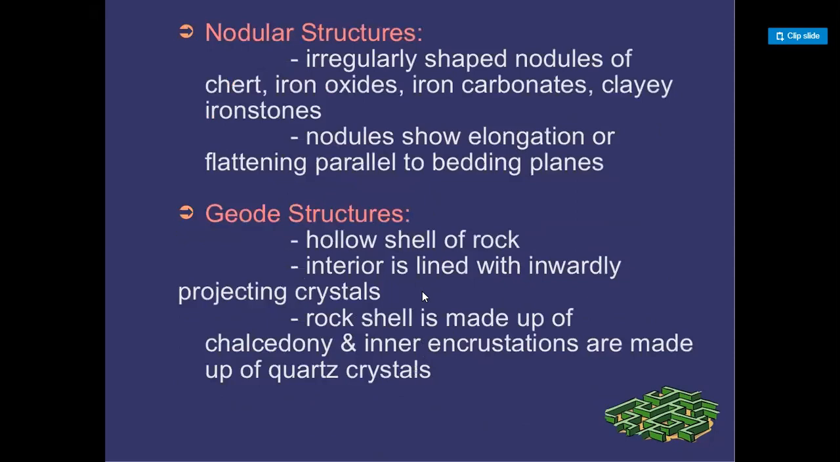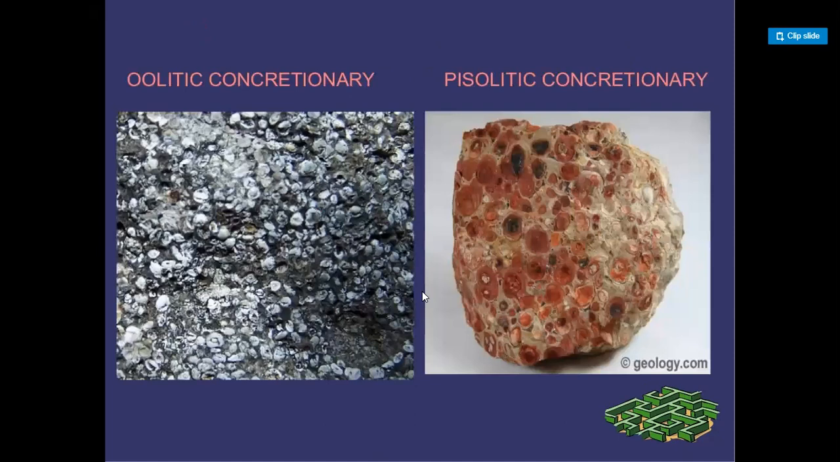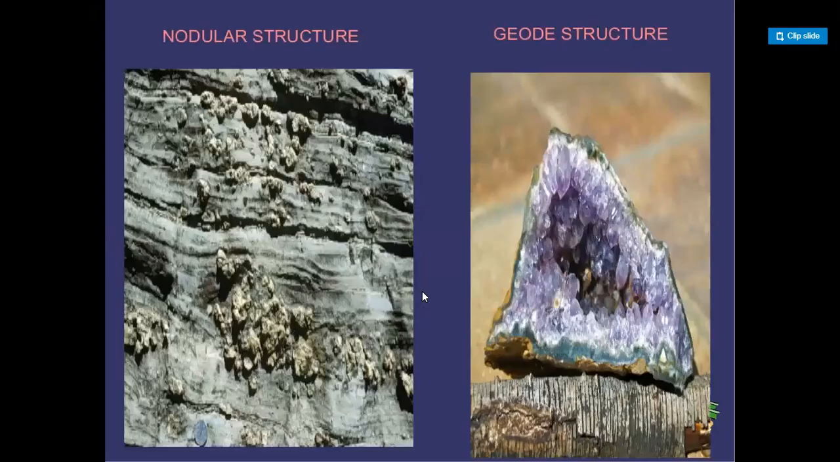Nodular structures and geode structures. Nodular structures: irregularly shaped nodules of chalk, iron oxides, iron carbonates, clay, ironstones. Nodules show elongation or flattening parallel to bedding planes. And geode structures: a hollow shell of rock, whose interior is lined with inwardly projecting crystals. The rock shell is made up of chalcedony and the inner incrustations are made up of quartz crystals. Here are oolitic concretionary and pisolitic concretionary examples, and nodular structure and geode structure.